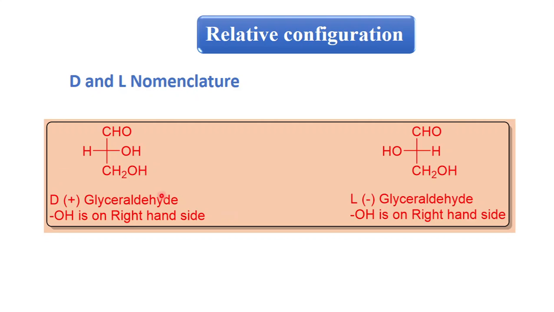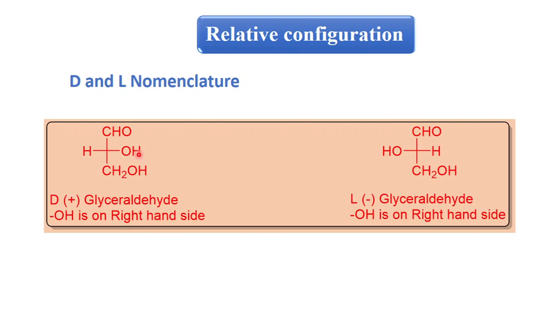The D and L nomenclature is the method used for assigning the configuration of carbohydrates and proteins.